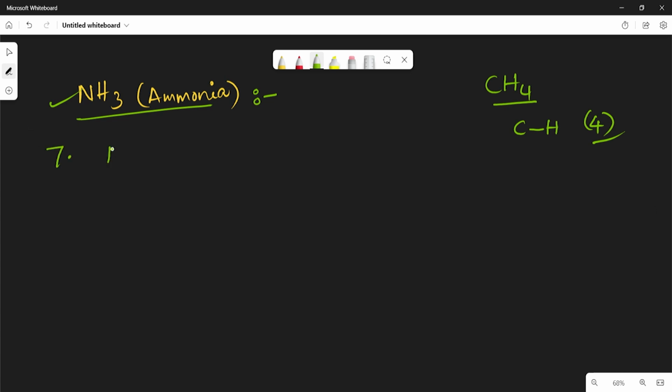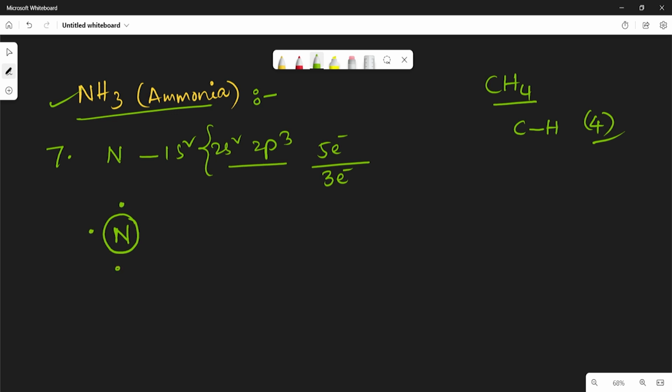Already we know the nitrogen atom has 1s2, 2s2, 2p3. So it has 5 electrons. It requires 3 more electrons, right? So the nitrogen atom contains 5 electrons in the valence shell. So 3, 4, 5. And 3 hydrogen atoms are there. Each hydrogen atom contains 1 electron in each case.